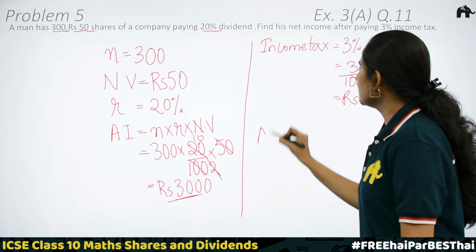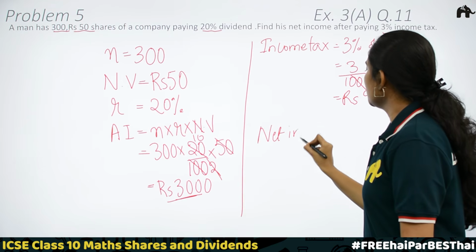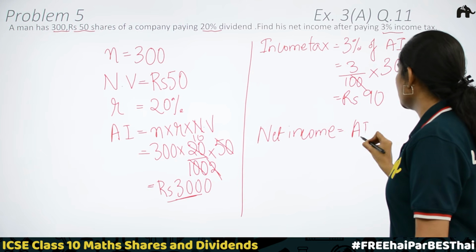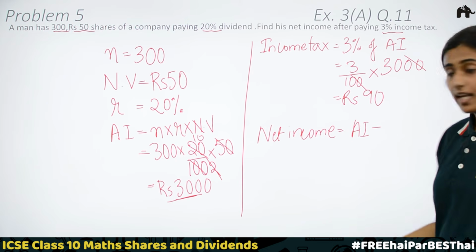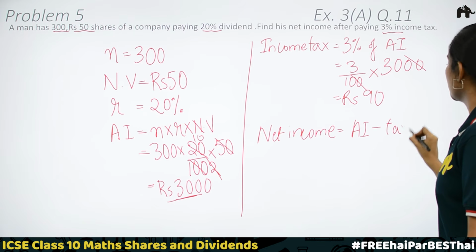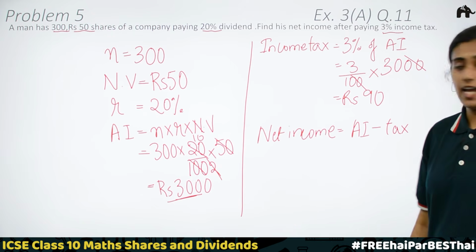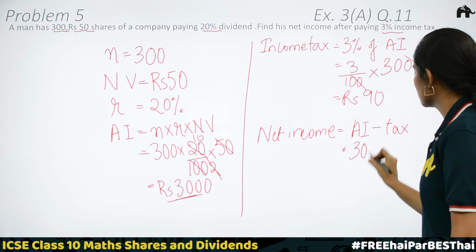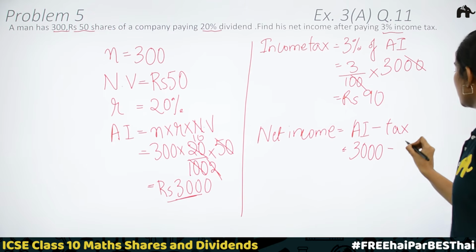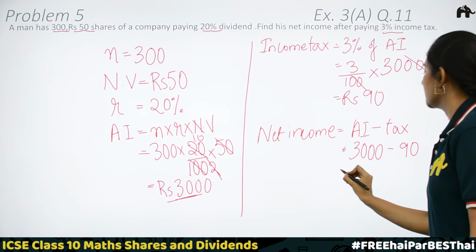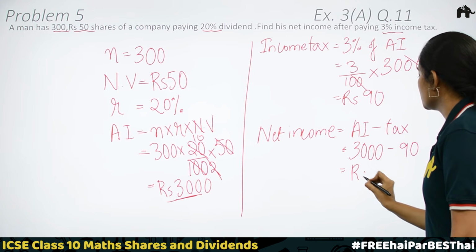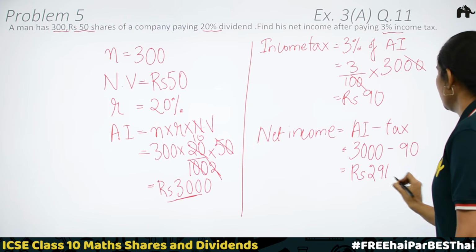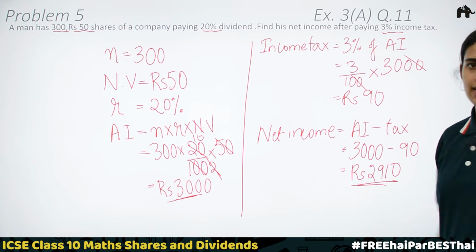Now, the net income can be easily calculated. Net income is equal to annual income minus tax amount. Annual income 3000 minus tax is 90 rupees. So the net income is equal to rupees 2910. This is the final answer.